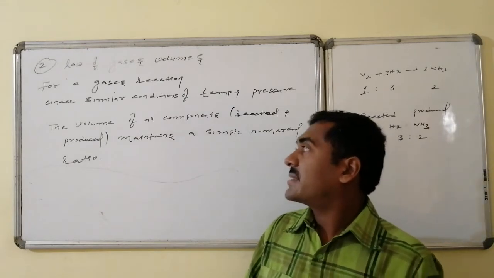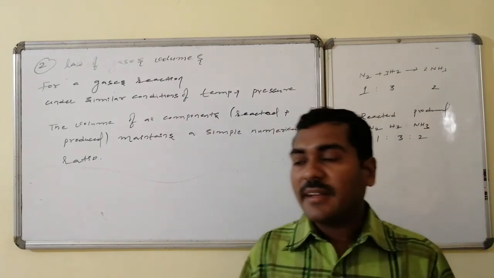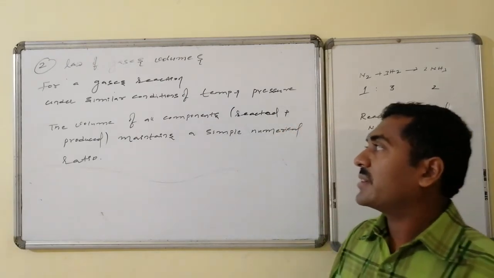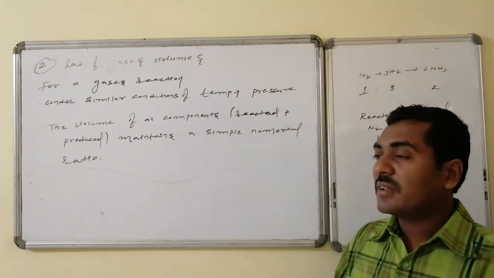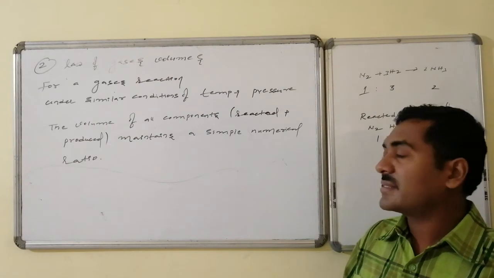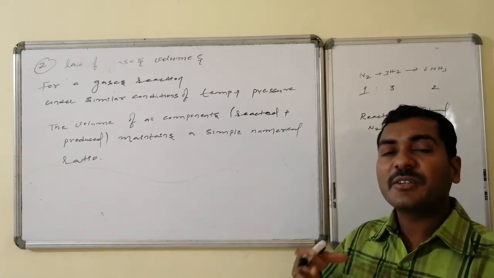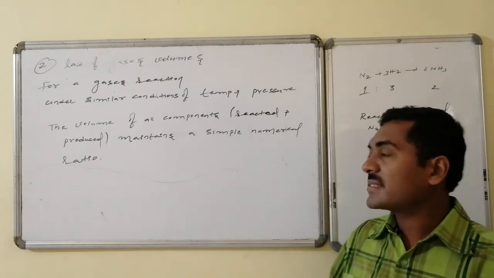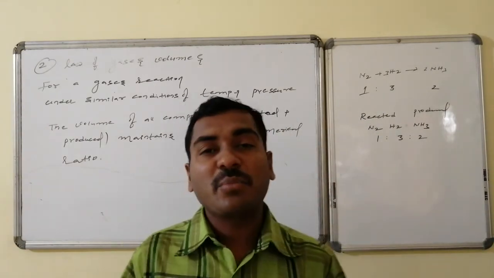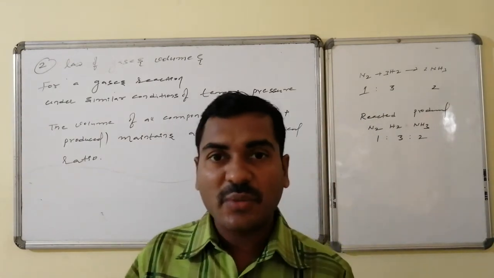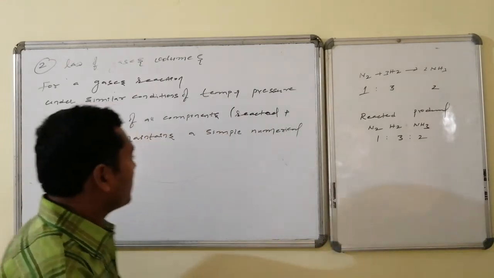The law of gaseous volumes: in a gaseous reaction of all gaseous components under similar conditions of temperature and pressure, the volumes of all components, that is the individual reactants and individual products, maintain a simple numerical ratio. Like this, they will maintain a simple numerical ratio. Let us go for another example, that is the formation of water.